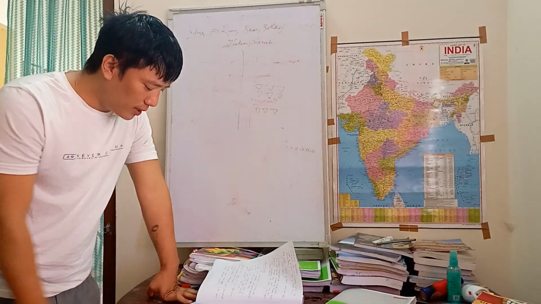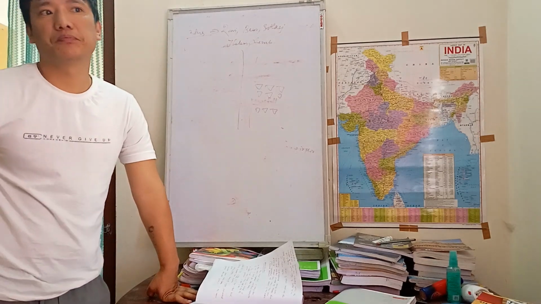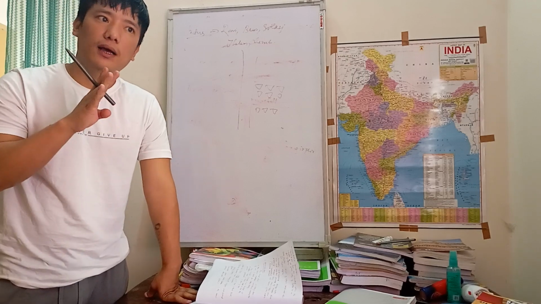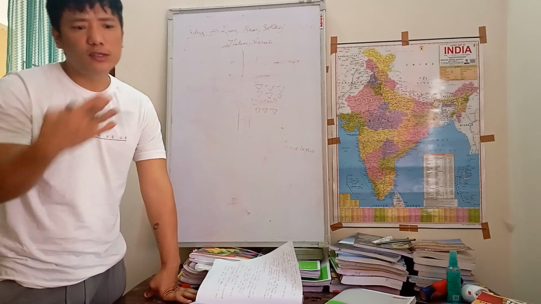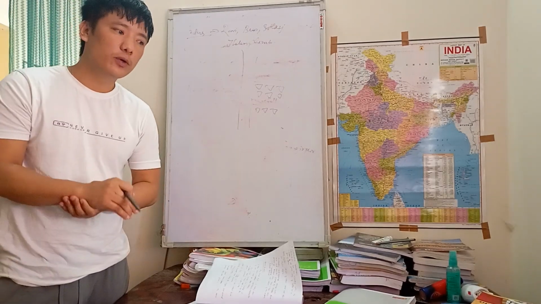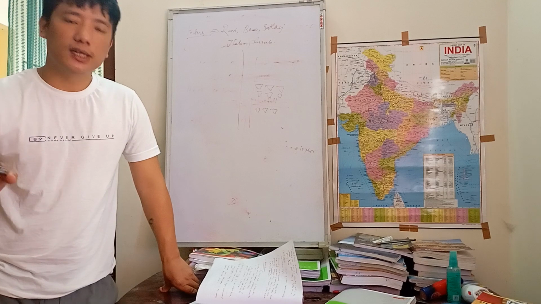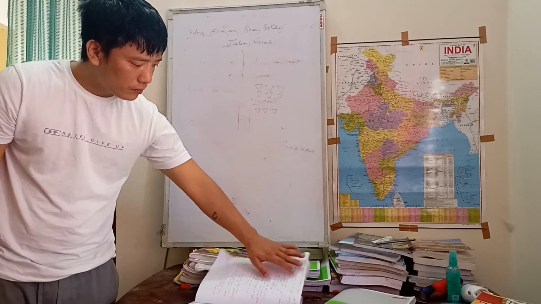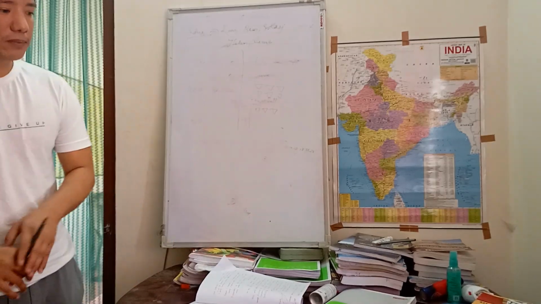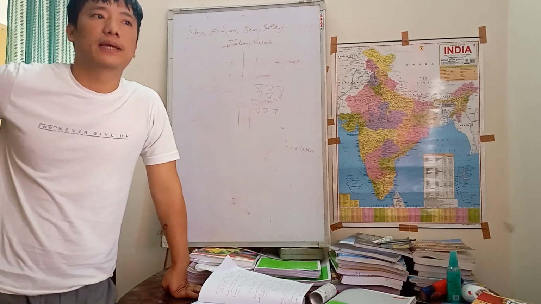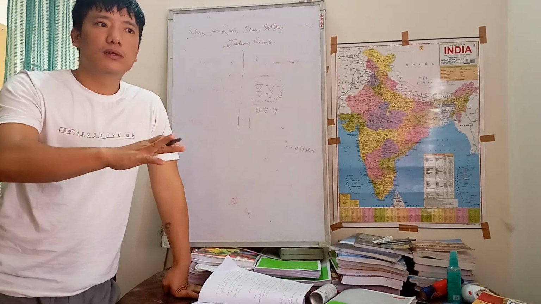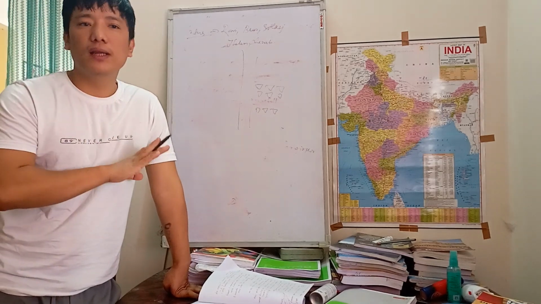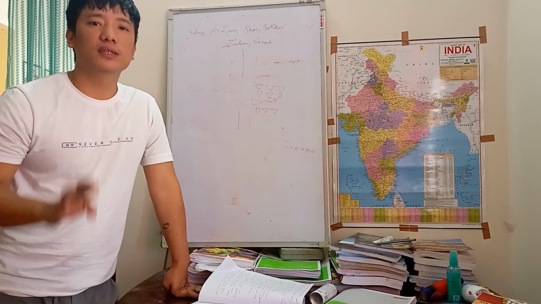The next part is no evidence of an organized military. As I have already told you, there is no particular evidence of having a ruler, so there is no military. We have seen that there is no evidence of a military in the Harappan civilization. And one more important thing, sometimes this type of question is given in objective type: whether temple practice was there in the Harappan civilization or not. The answer is simply no. There was no evidence of temples in the Harappan civilization.